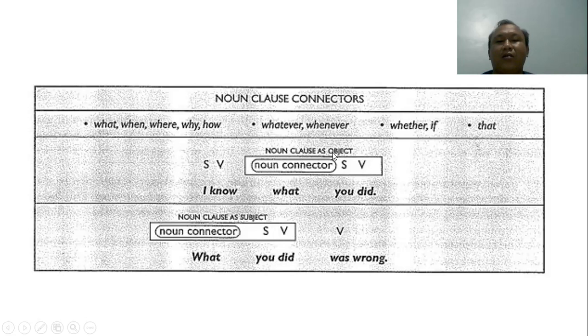This is a noun clause as object. The noun clause as subject has the formula: noun clause connector, subject, verb, verb. What you did was wrong: what is the noun clause connector, you is the subject, did is the verb, and was wrong is the verb.